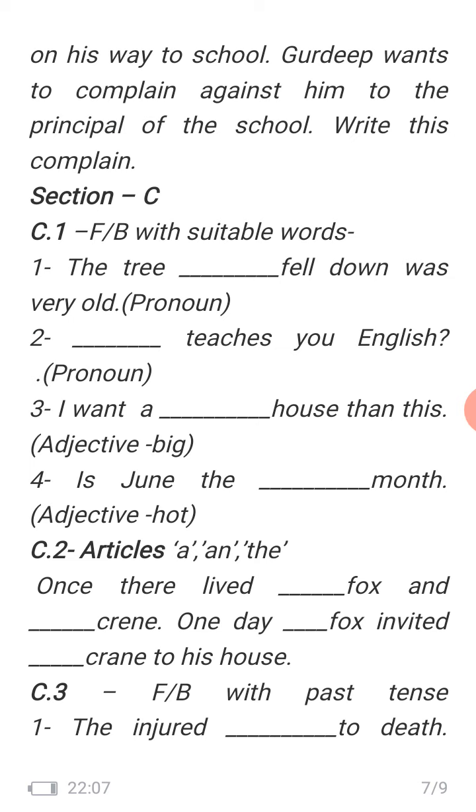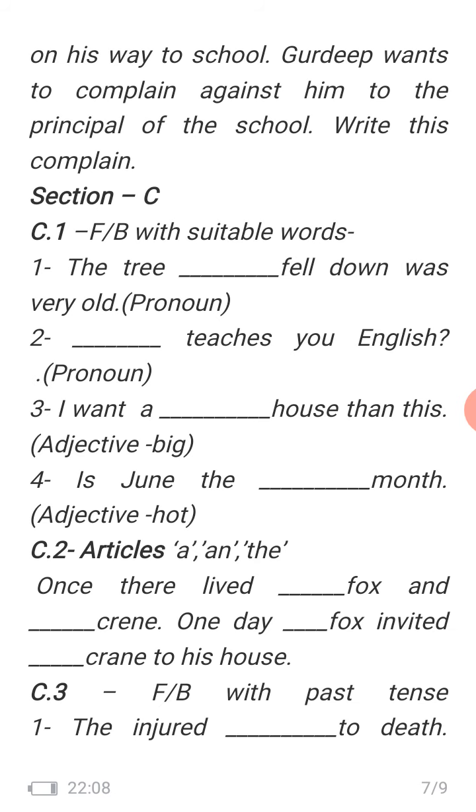The comes before the superlative degree. So, is June the hottest month? Again the rule applies here: HOT, T is a consonant, O is a vowel, so T will be doubled. Hottest month. Clear?